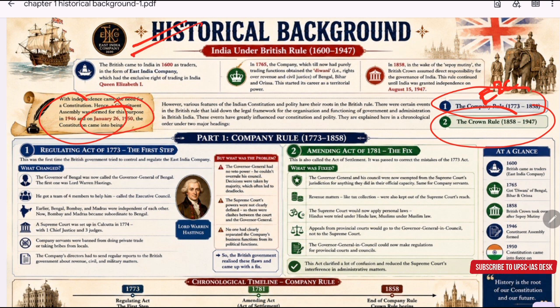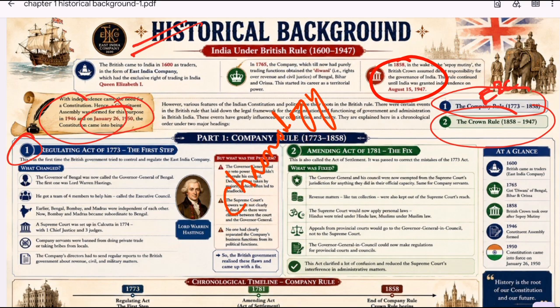So in this chapter, we will travel step by step from the Regulating Act all the way to the Indian Independence Act of 1947, and you will understand not only the chronology of events but also how each act influenced the next, and how many features of our present constitution emerged from this historical process. So let's begin our constitutional journey from the trading company in 1600 to an independent democratic republic in 1950. Let's start with the first important milestone in Indian constitutional history, the Regulating Act of 1773.